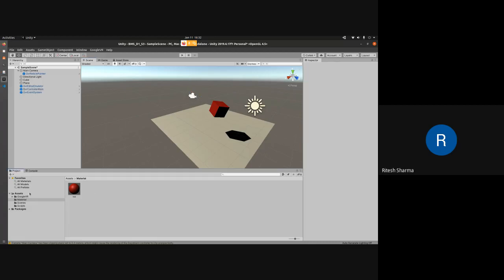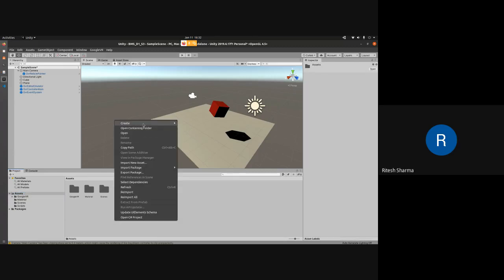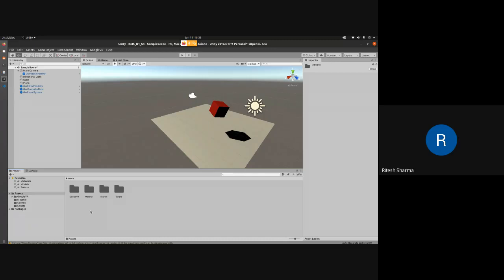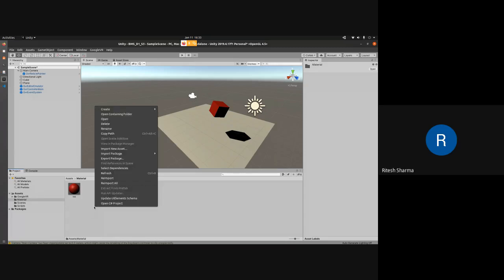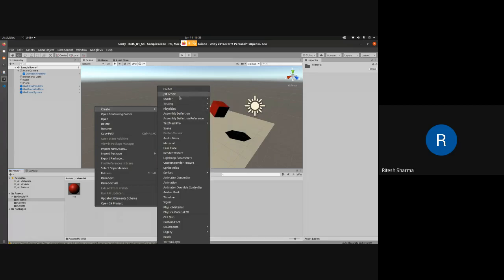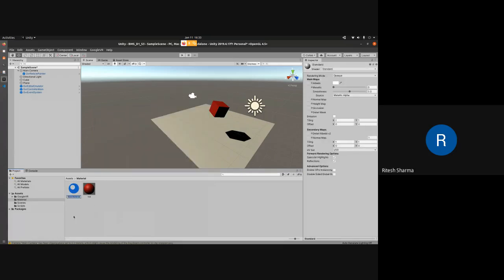Yeah, so what I've done is I've gone to the main assets folder. I created a new folder called materials, which, as I said, is not an important step, but it is good if you do that, so that everything is organized. Then inside materials, you right click, create. Here you have all the options. Like earlier we were using a C# script. What we want now is a material. So you click on material. This will give you a default material.